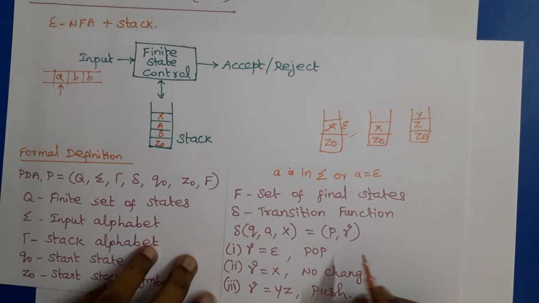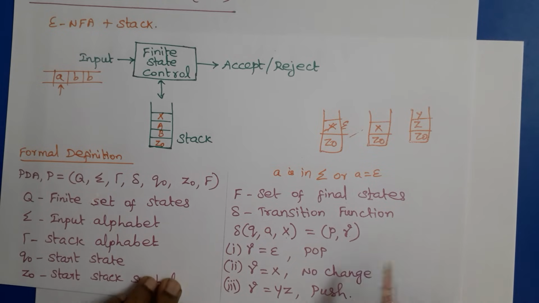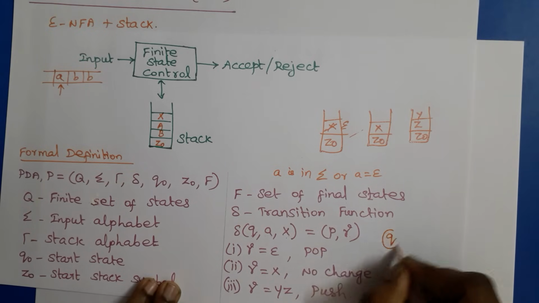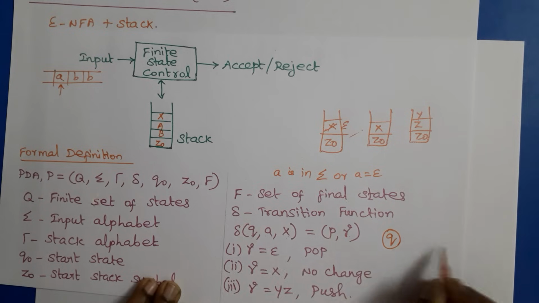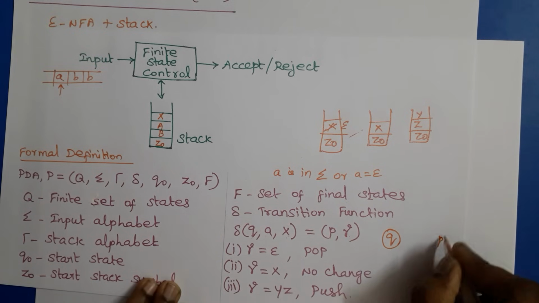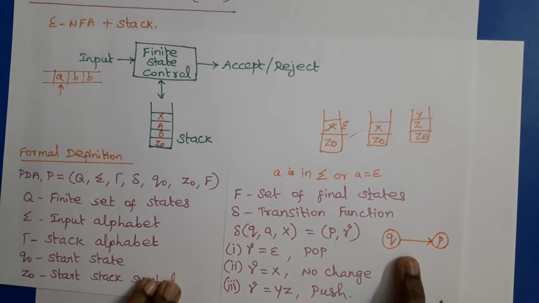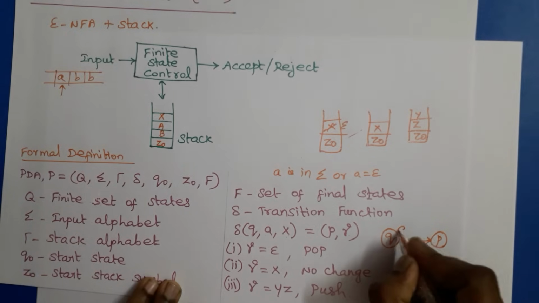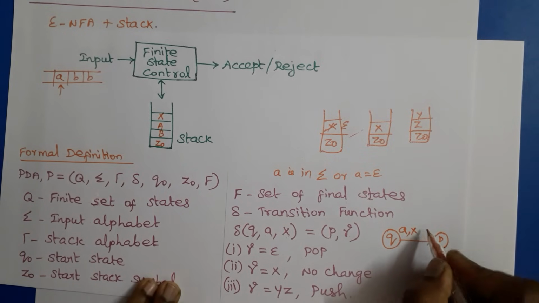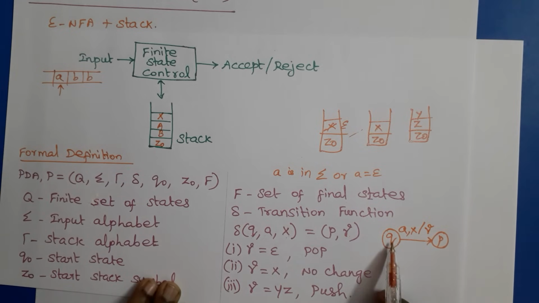And one more step: to draw the transition diagram, if there is a transition function like delta of q comma a comma x equal to p comma gamma, we have to draw an edge or arc from state q to state p, and that arc must be labeled by a comma x slash gamma.